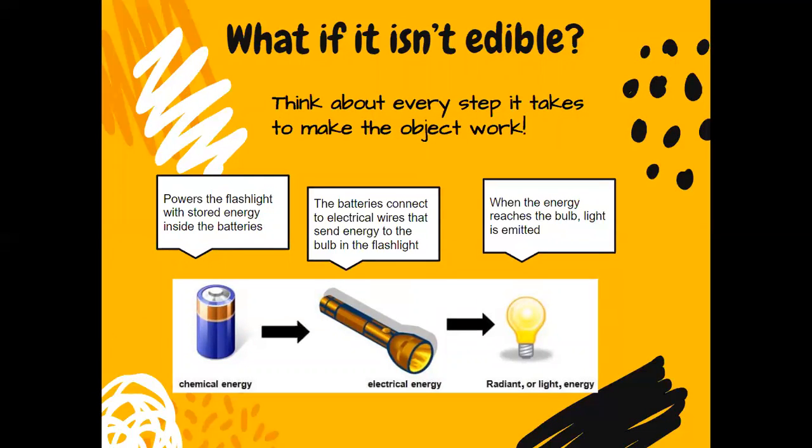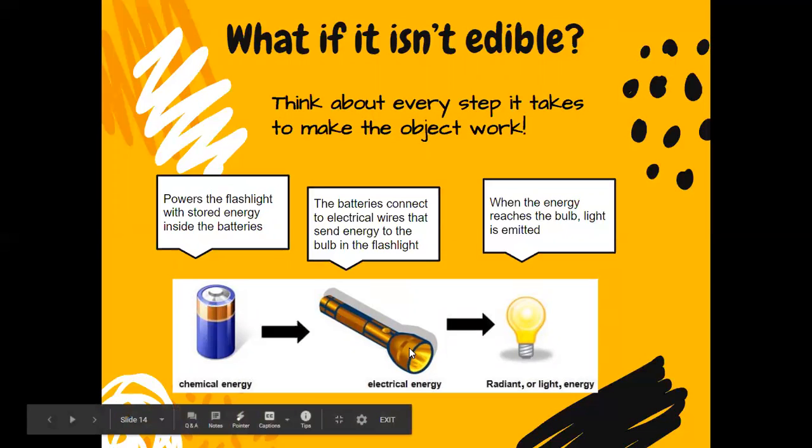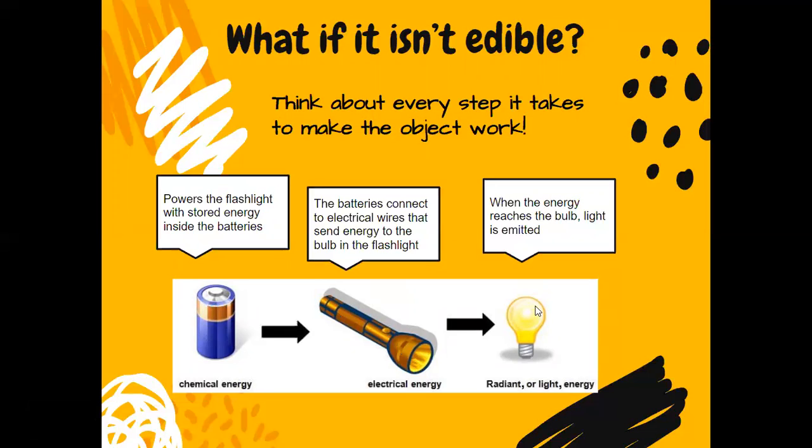Think about every step it takes to make an object work. Right here, there are chemicals in that battery. You put it in a flashlight, you turn the flashlight on. Now the chemicals are transferred into electricity. They go through the wire. Then they go to the light bulb and they turn into light. And probably it doesn't have it on here, but that light bulb is probably going to get a little bit warm, which is then thermal energy.